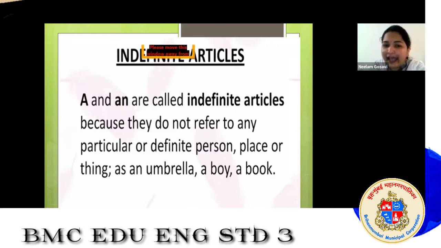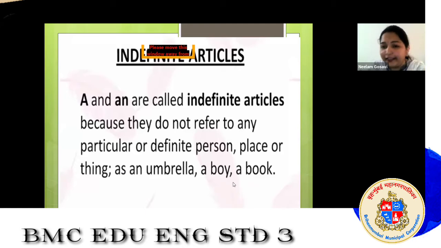A and an are called indefinite articles. Why are these indefinite articles? Because they do not refer to any particular or definite person, place or thing. For example, as you can see here: an umbrella, a boy, a book. These are the examples where we use a and an.